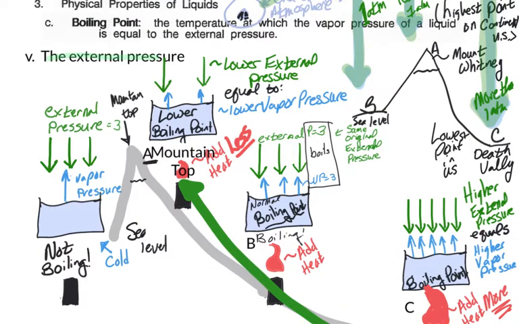So which one has the highest boiling point, A, B, or C? Well, C should have your highest boiling point and A should have your lowest boiling point. The liquid is the same thing. It's the same chemical, but we get various boiling points dependent upon the external pressure. And so we can see for the general trend here that increasing the external pressure will increase the boiling point of a liquid.